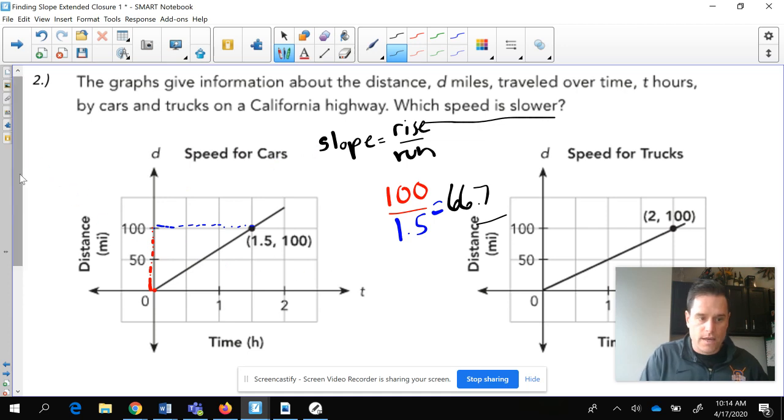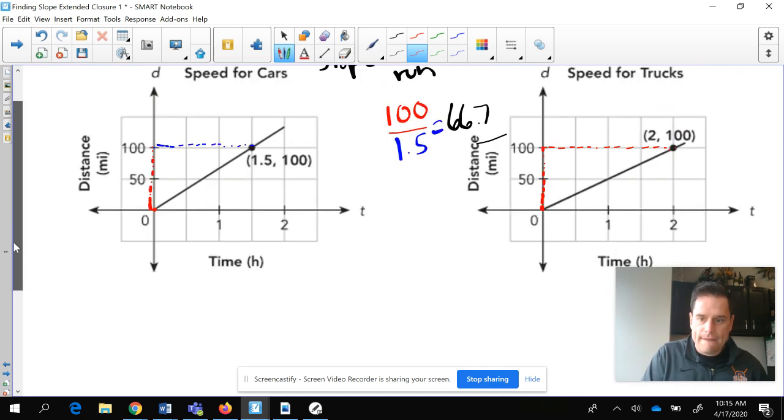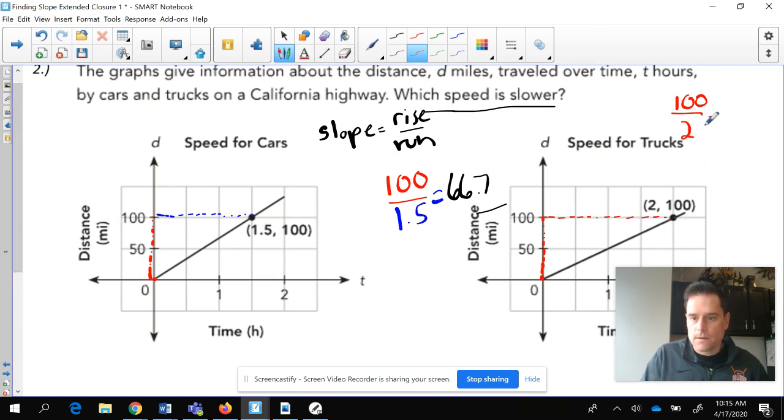So we go over to the trucks. Remember, slope is rise over run. We're going to start here and rise up. Rise over run, 100 over, let's just scroll to get my face out of the way. Is it 2? And that's going to be 50 miles per hour. And which speed is slower? You would say that the speed of trucks is going to be slower.